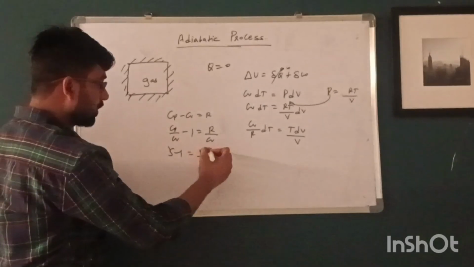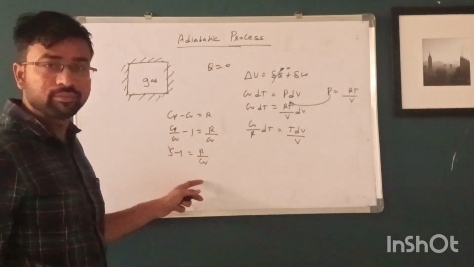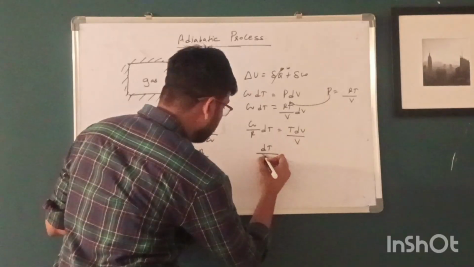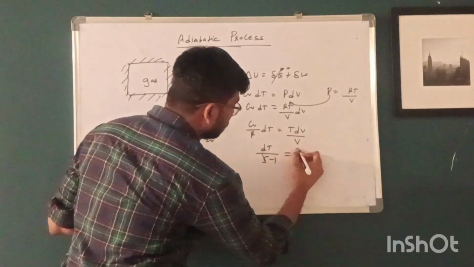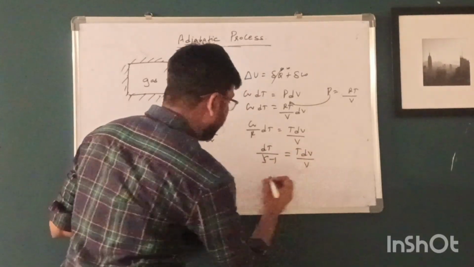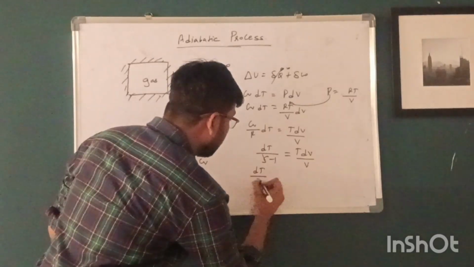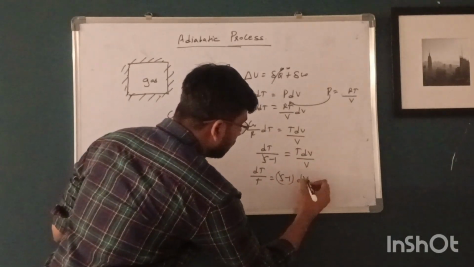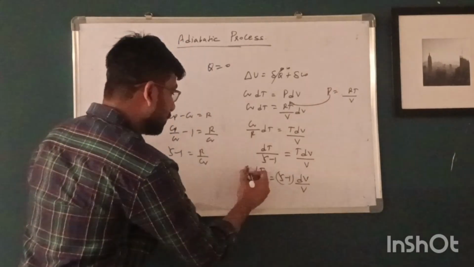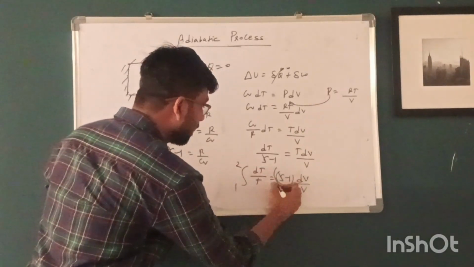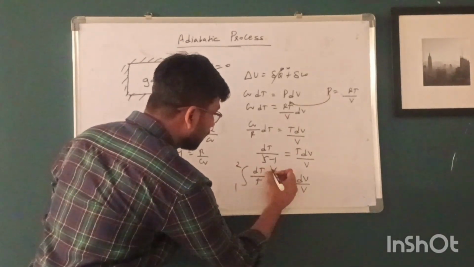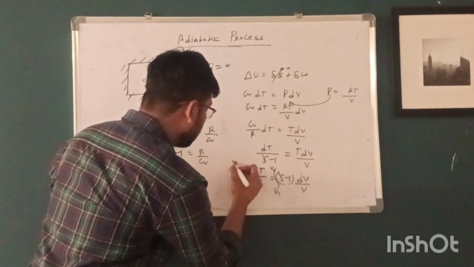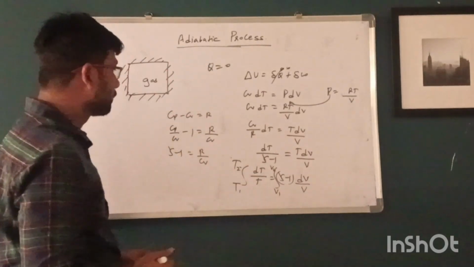We put this value of R upon Cv in this expression, then we will get dT upon T times 1 upon gamma minus 1 equals minus dV by V. Now we will integrate this from V1 to V2 and T1 to T2.